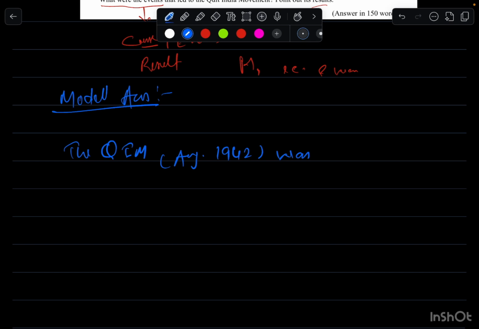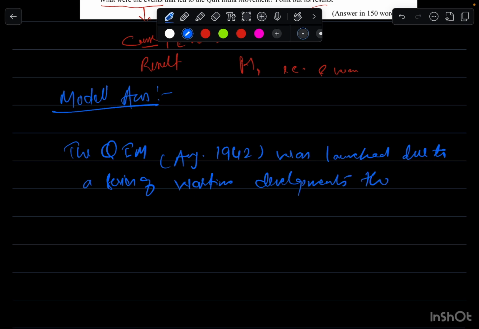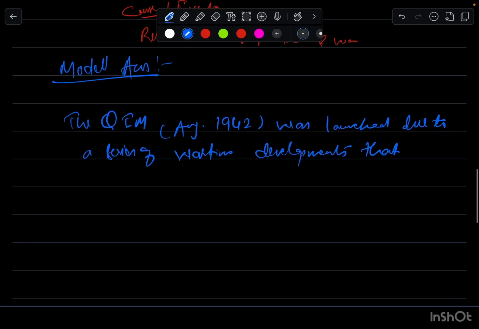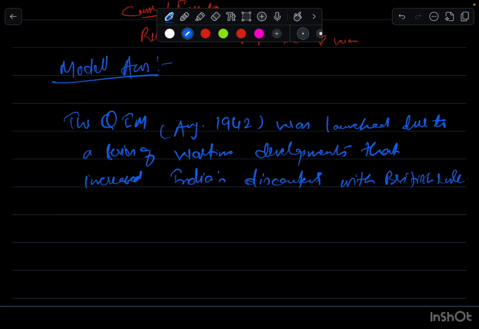It was launched due to a series of wartime political developments that deepened India's discontent with British rule, or that increased India's discontent with British rule. So this is our intro.